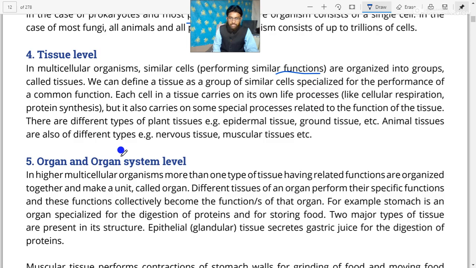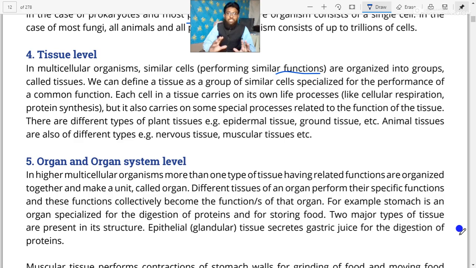We know multicellular organisms are those organisms which are composed of trillions of cells. In them, similar cells performing similar functions form a group, and that group of cells is known as a tissue.